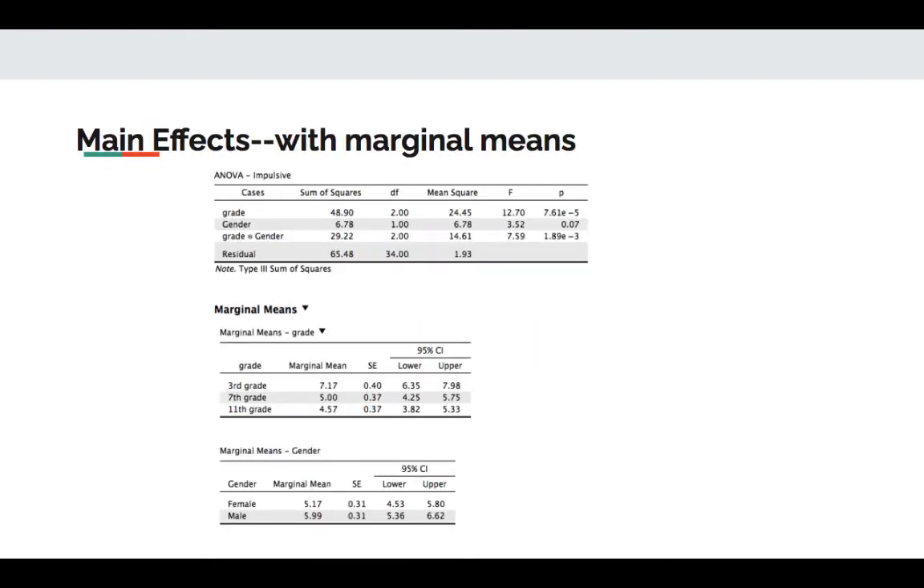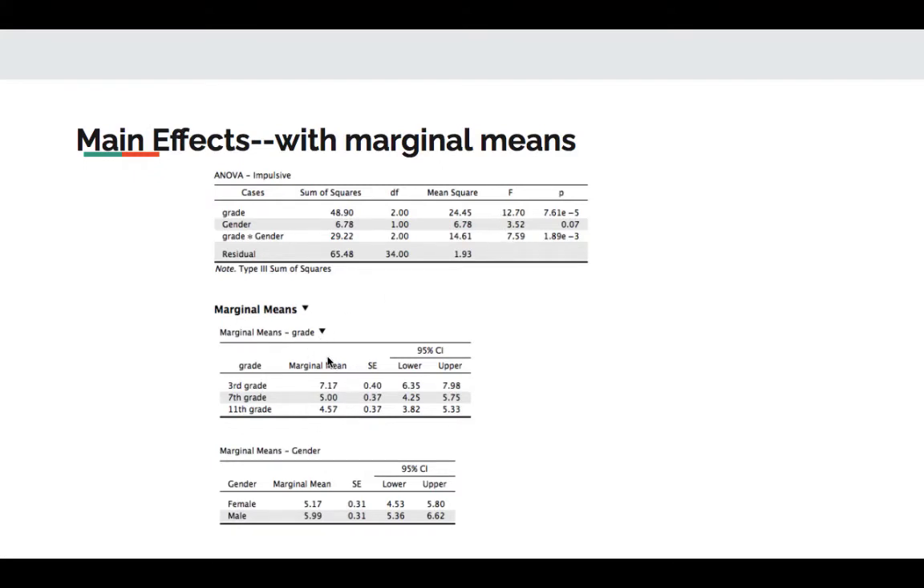So once I add the marginal means, I can be a little bit more specific. And I can say, let's look at gender first. That statistically significant gender effect shows that on average in the population, males are more impulsive than females when controlling for grade level and the interaction effect.